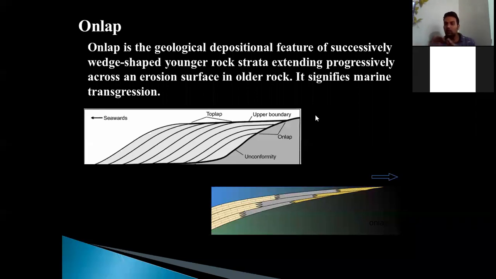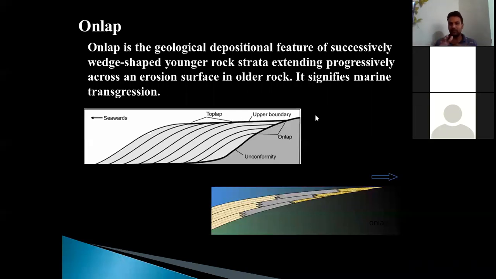So it will cover the erosional surface, and slowly over the older rock, the younger rock will extend progressively inside the land surface. This type of depositional feature is called onlap, where the older rock is overlain by younger rock, and it signifies the marine transgression. In the picture, you can see that the arrow is showing the seaward direction, meaning the water is going towards the landward direction.